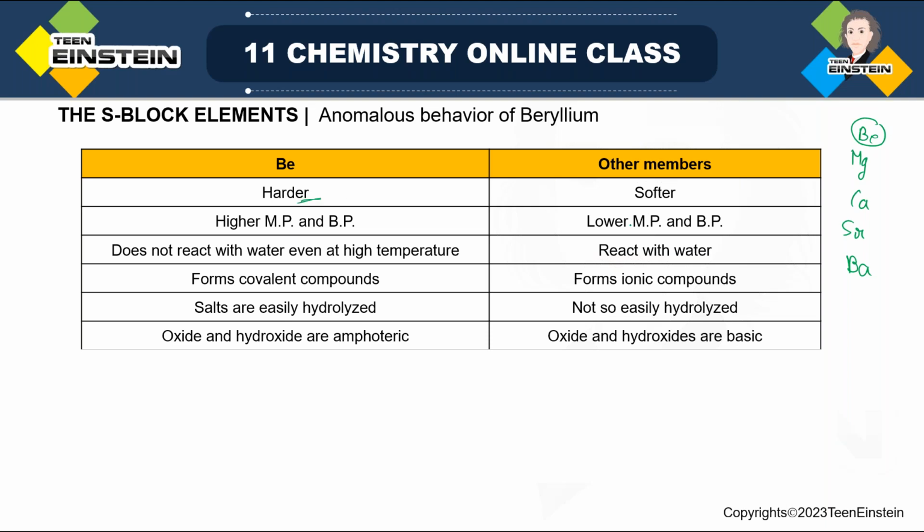It is harder, higher melting point and boiling point, but for other members, if we simply consider the metal only, melting point and boiling point are both lower. Then in the third point, reaction with water: beryllium doesn't react with water even if you increase the temperature, but for other members, reaction with water is possible.